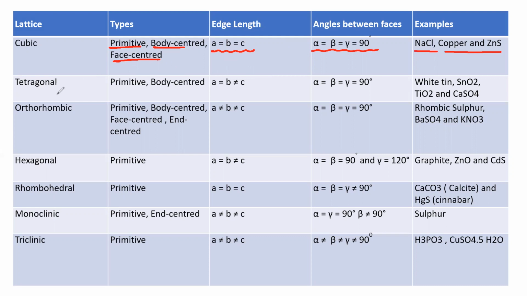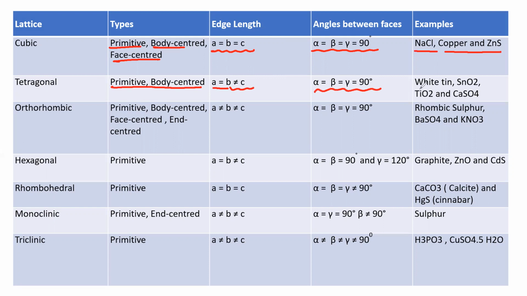Next, tetragonal. It contains only two types of unit cells, primitive as well as body centered. In this, A is equal to B, but B is not equal to C. Meaning the sides A is equal to B, but side B is not equal to C. And the angles between the edges, that is alpha, beta, and gamma, are equal to 90 degrees.